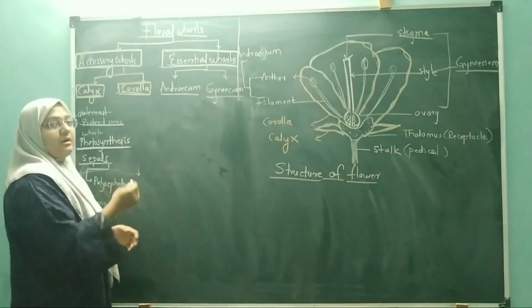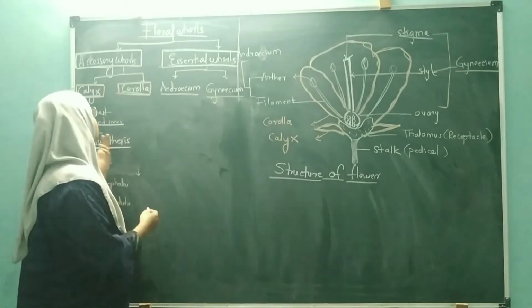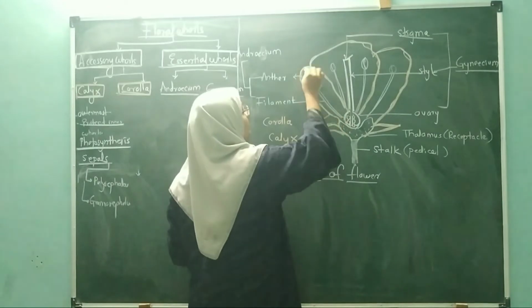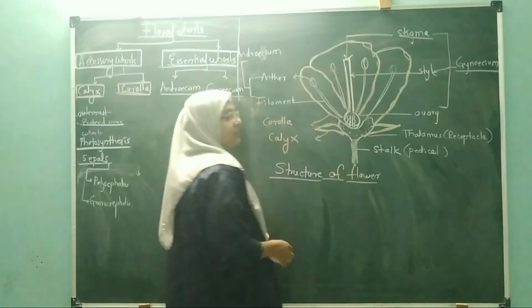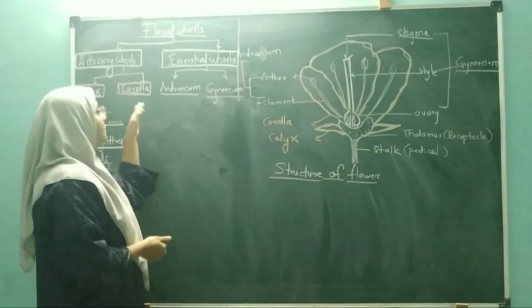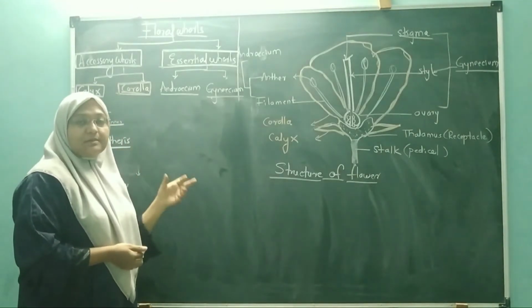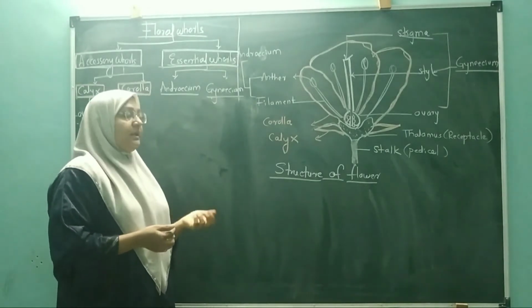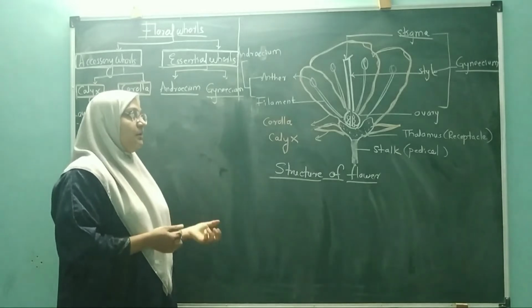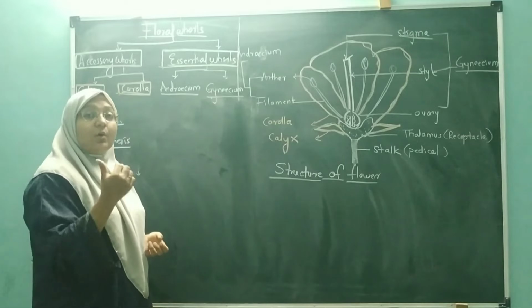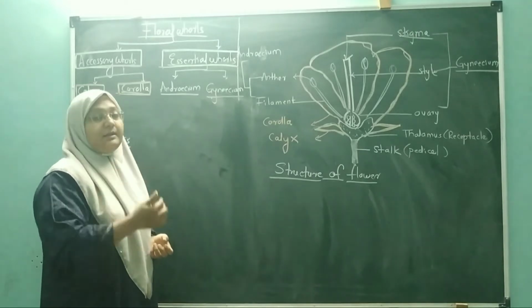Next is the corolla. The corolla is inner to the calyx. This is the corolla, which is colored in nature. In day-to-day language we call it the petals. Sometimes the corolla is colored and fleshy in nature, and it has odor, fragrance, a smell.